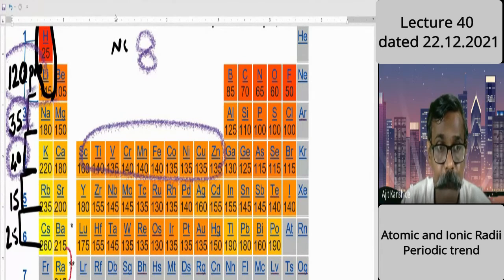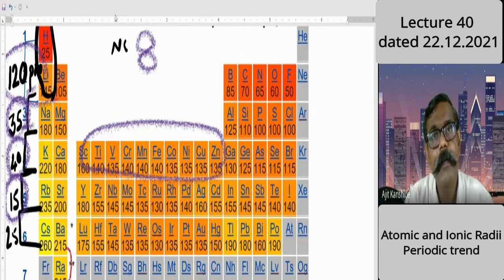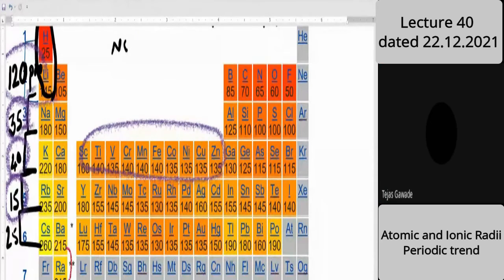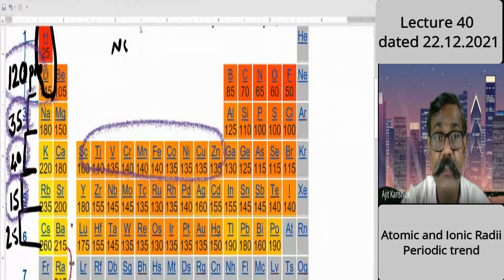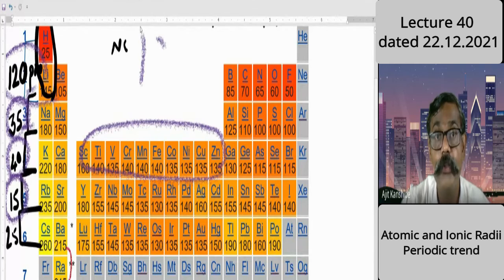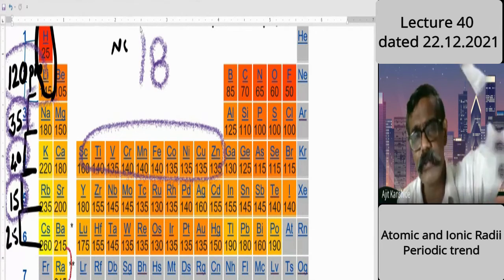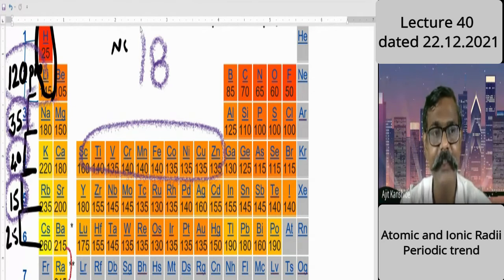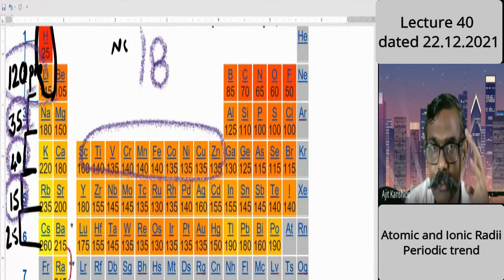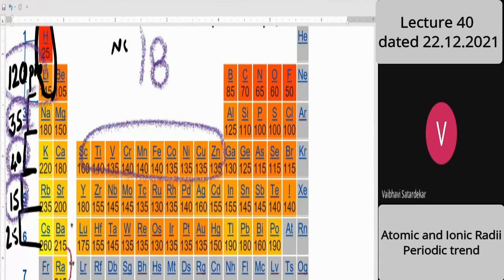Now see the fourth jump. Potassium to rubidium. The increase is there, but it is a short jump. That short jump is because of the increase in nuclear charge. And the jump is by how much? 18 protons. It is not 8 now. It is 18, considerably larger. Overall screening is more, therefore size increases, but because of nuclear charge, the jump is by only 15. Is that fourth jump clear? Yes. Very good.